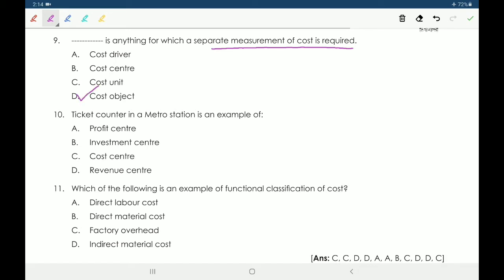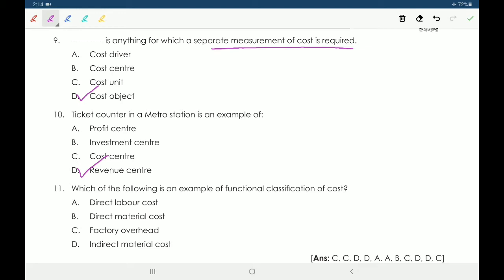10th one, ticket counter in a metro station is an example of option A, profit center, B, investment center, C, cost center, D, revenue center. So ticket counter in a metro station is an example of revenue center.